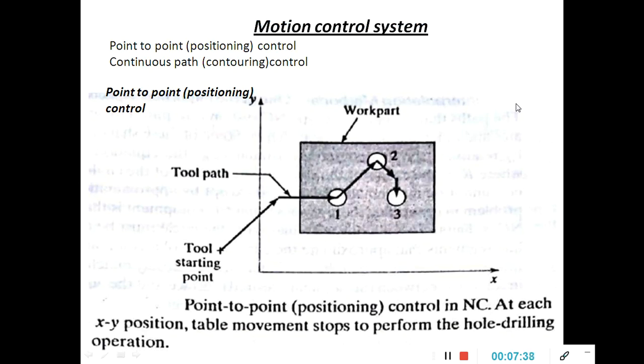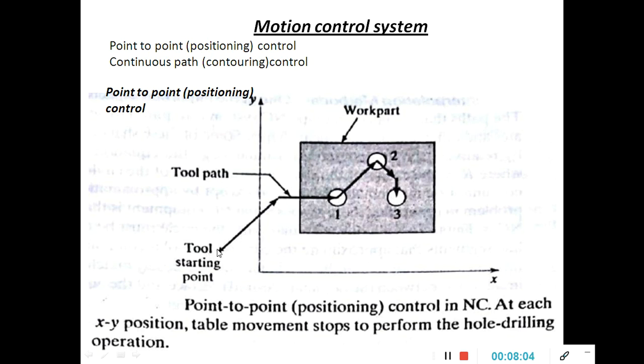Now coming to the motion control system. There are two types of motion control system used in CNC machines. One is point to point positioning, and the other is continuous path, or contouring control. Point to point positioning control means the tool is moving rapidly from one point to another point.